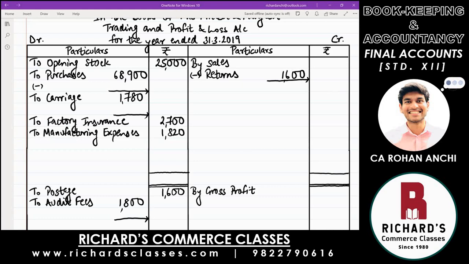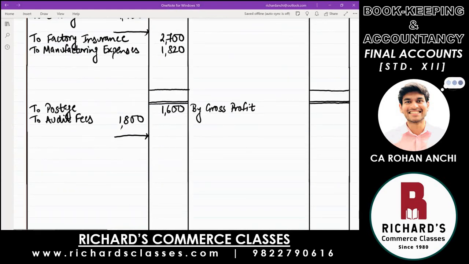Next, electricity charges. Profit and loss account. To electricity charges 2,600. Next, continue to general expenses. $3,400.